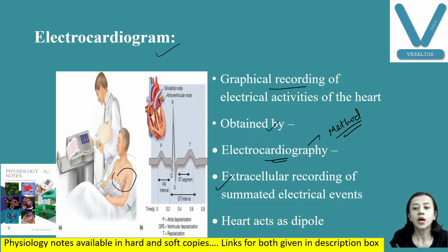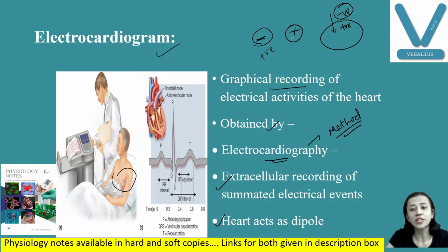Now, the heart acts as a dipole. How can we get the electrical activity? Because the heart acts as a dipole. Two terminals of the battery, one is negative, the other is positive. Which one is negative? The part which is depolarized is negative. How? Because when the part is depolarized, there is positivity inside and negativity outside. You can see here, because of the depolarization, there is entry of sodium ions, positivity inside, negativity outside. And when the negativity is outside, you can say this is the negative terminal of the battery. And the part which is not depolarized, the non-excited part, is the positive part.